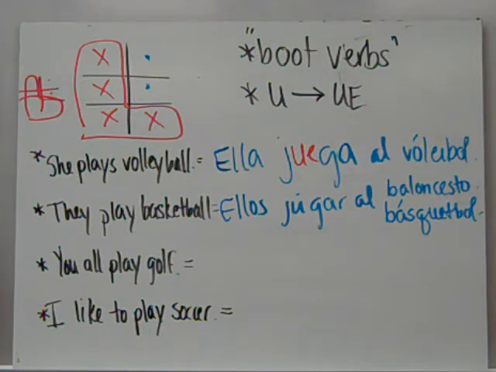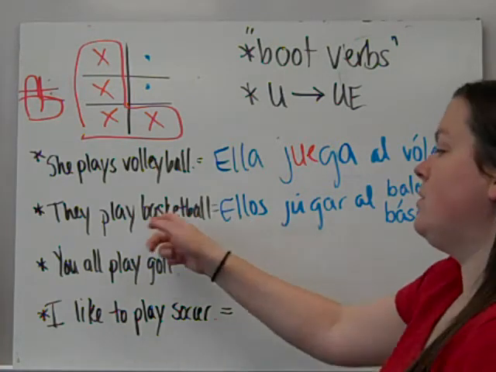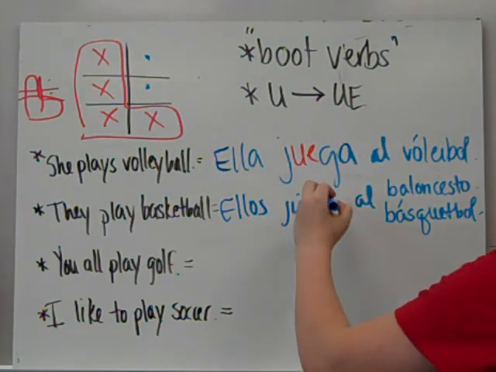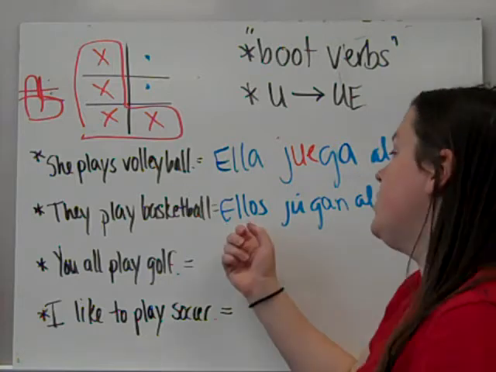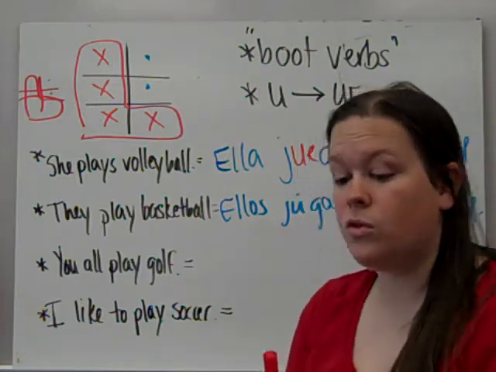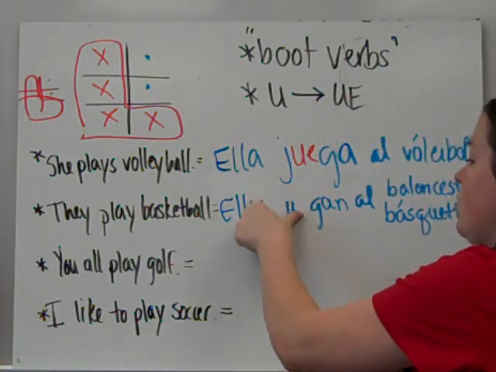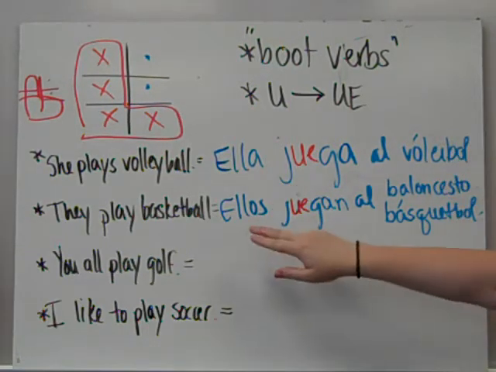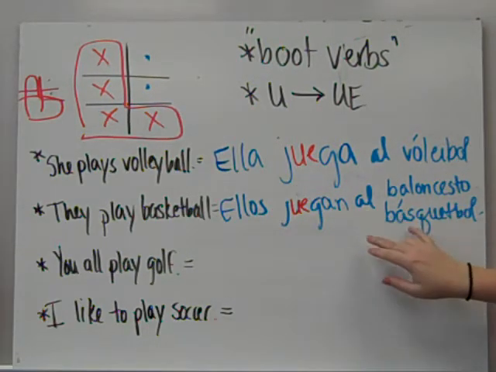You can choose which one you want to do. So, since it's conjugated, we have to take off the AR. They play is going to end in AN. And since the subject is not nosotros or vosotros, we are going to change that U to a UE. Ellos juegan al baloncesto or al basquetbol.